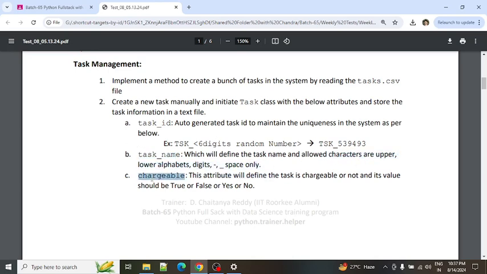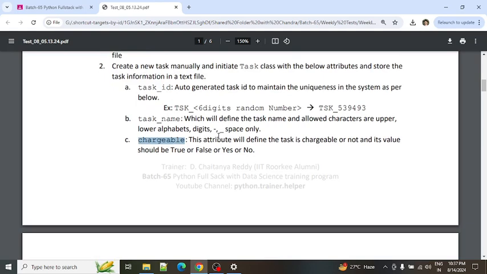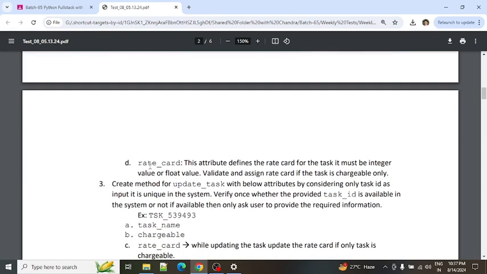Coming to the chargeable field, it defines whether the task is a billable task or a non-billable task. You can define it either with a boolean value, true or false, or with a string value, yes or no.